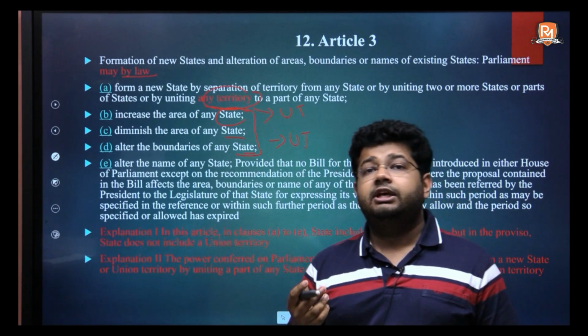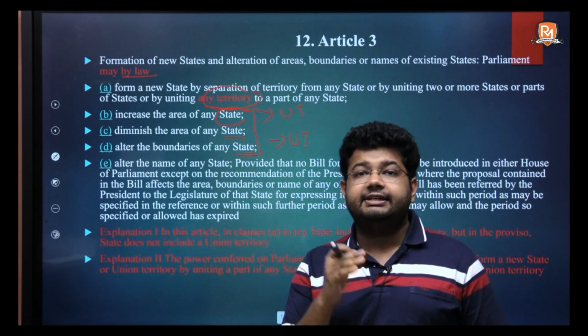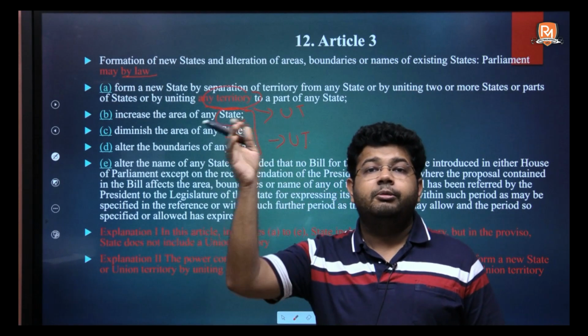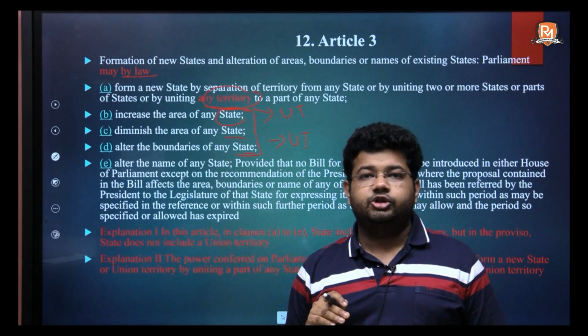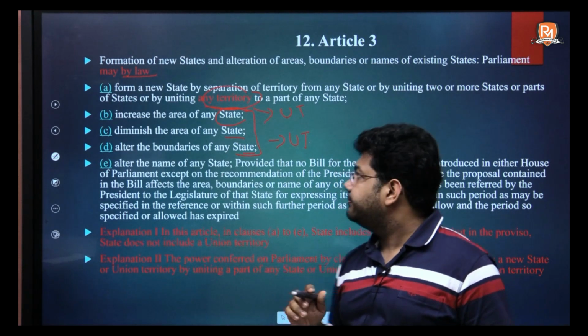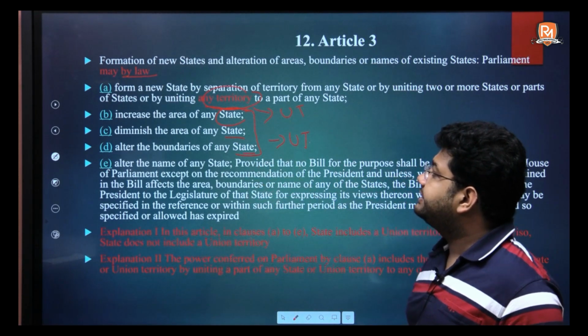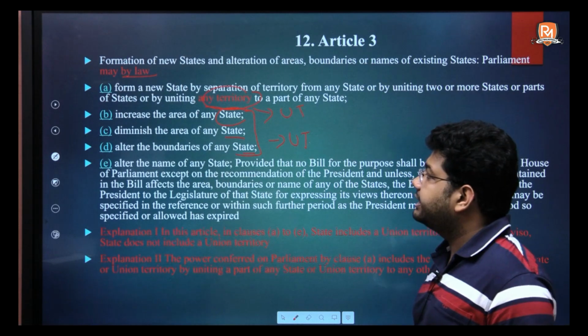How will it increase? Either it will add area from within some other state, or else through some territory that has come from outside. Diminish the area of any state, and 3D is alter the boundaries of the state.